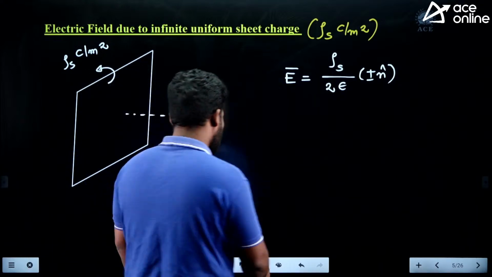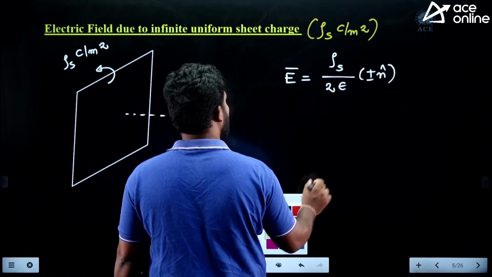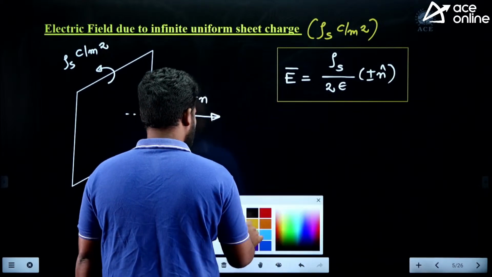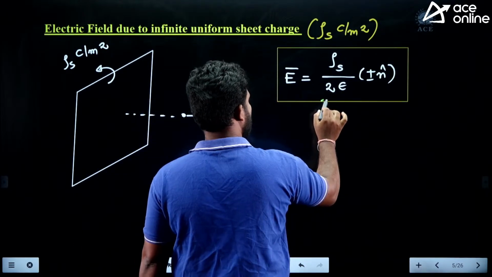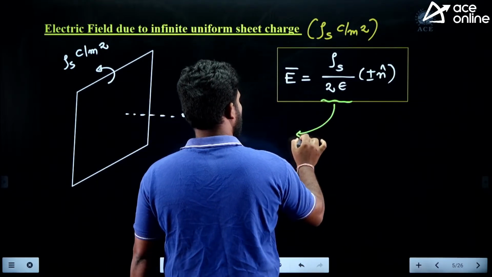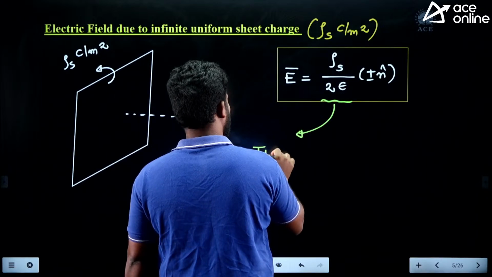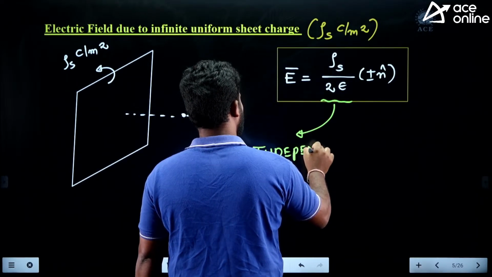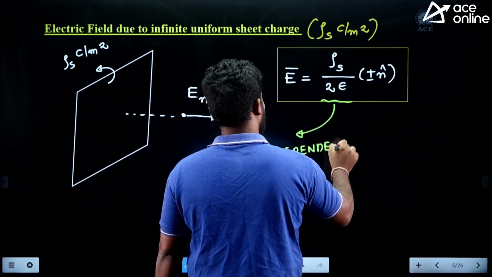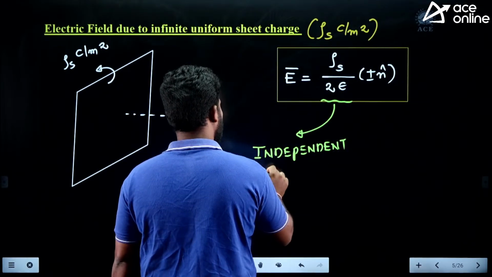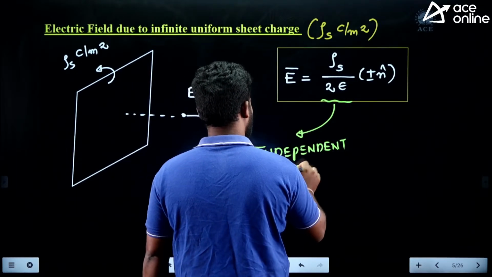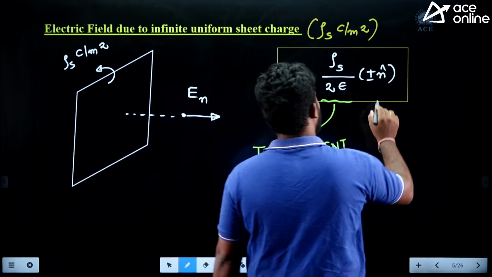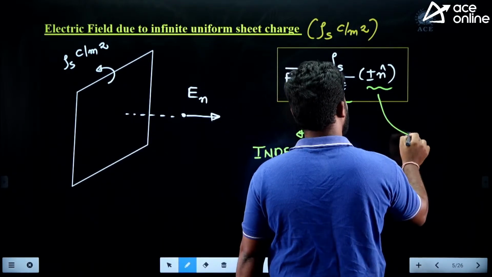It is independent of the distance, and that too it is in the normal direction. And this is in which direction? This is in the normal direction.